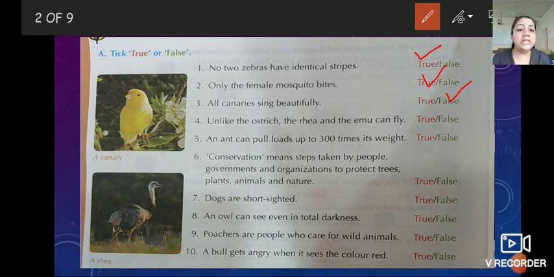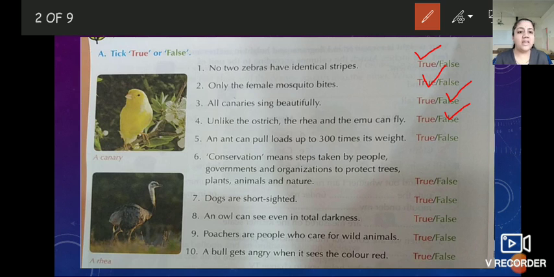Fourth number, unlike the ostrich, the rhea and the emu can fly. Do you know ostrich, rhea and emu? Here is the picture of rhea. Is it correct? Children, it is false. Why is it false? Because the rhea and emu are also flightless. They can't fly.